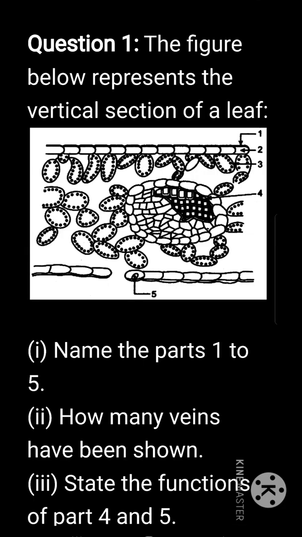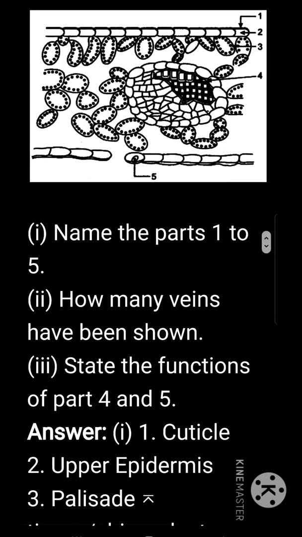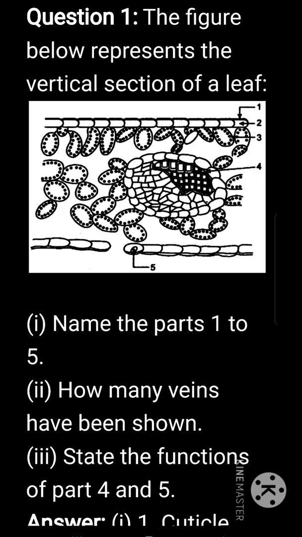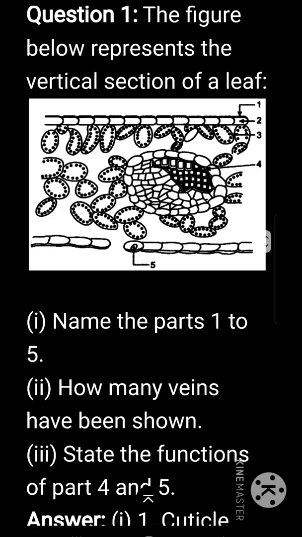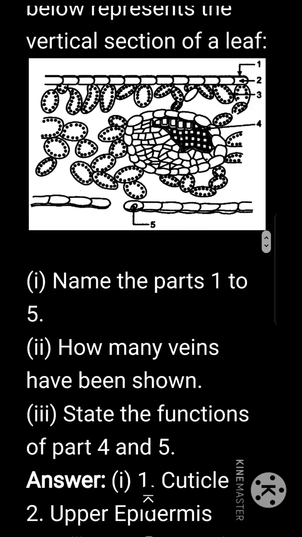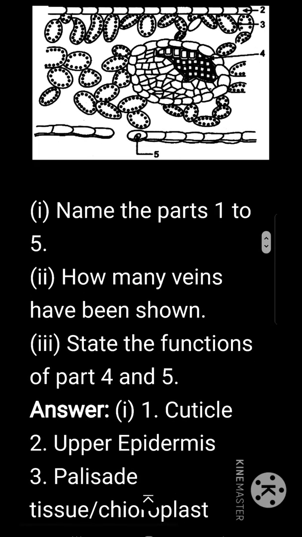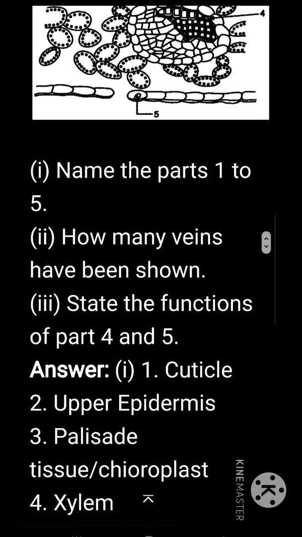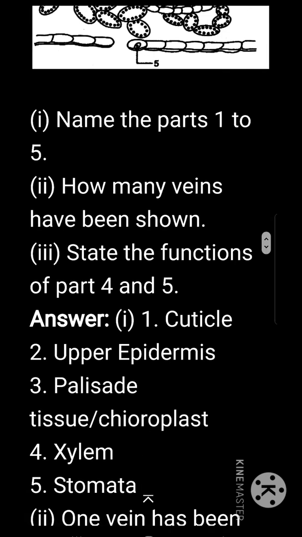The figure given below represents the vertical section of a leaf. Name the parts 1 to 5. Based on the figure, we can come to know the parts labeled 1, 2, 3, 4, 5. 1 is cuticle, 2 is upper epidermis, 3 is palisade parenchyma or palisade tissue, 4 is xylem, 5 is stomata.